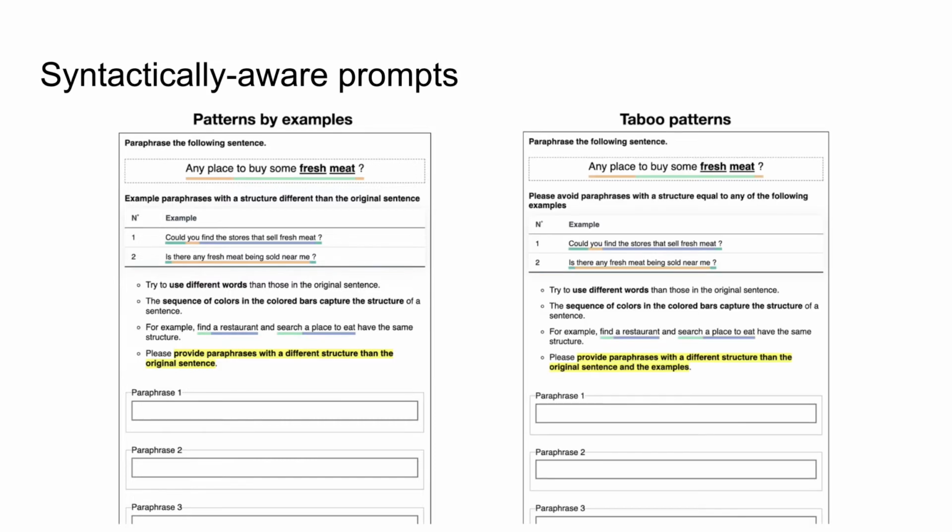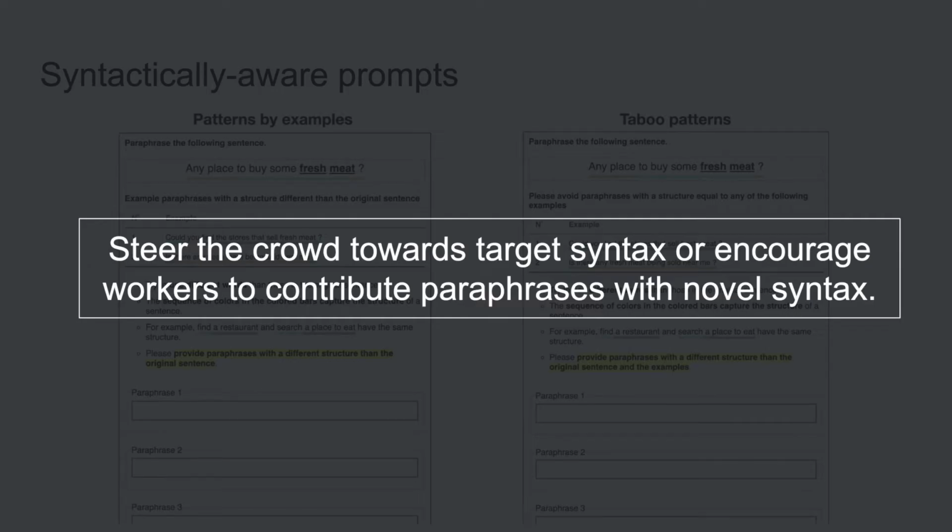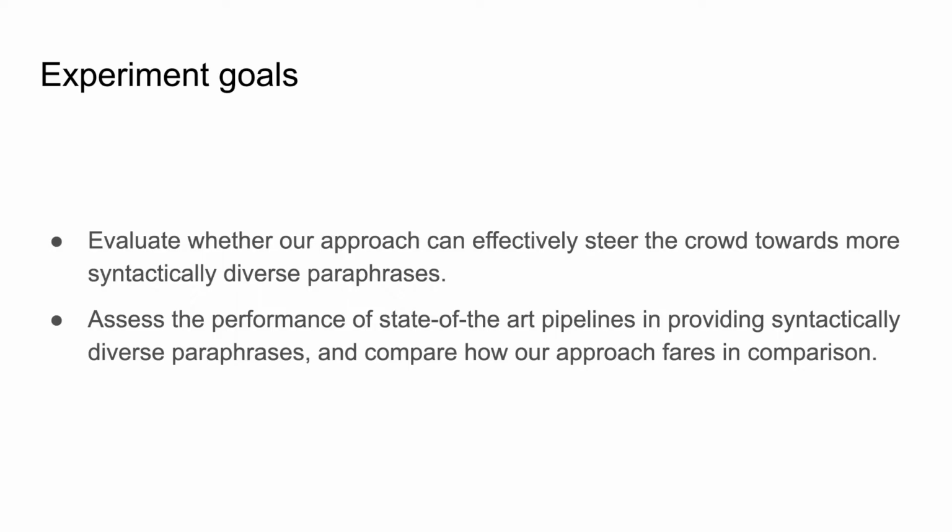On the other hand, the taboo patterns prompt instructs the crowd to avoid popular syntax. It does so by showing example paraphrases for the most frequent patterns. Overall, the prompts aim to steer the crowd towards a specific syntax or encourage workers to contribute paraphrases with novel syntax. Now, let's turn to our experiment.